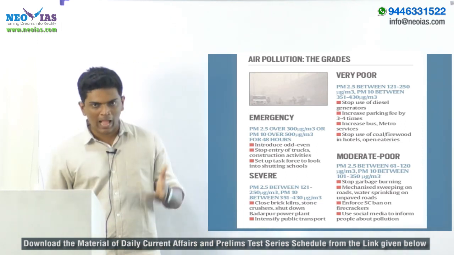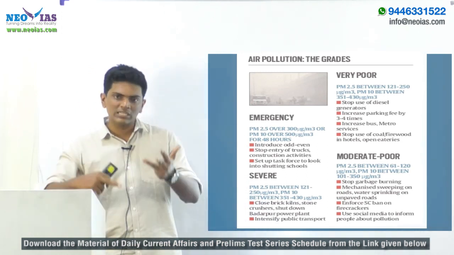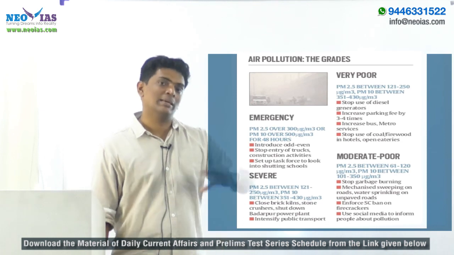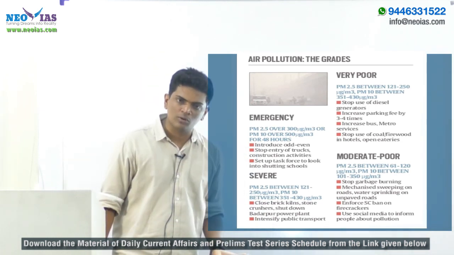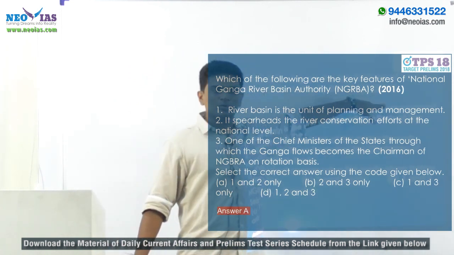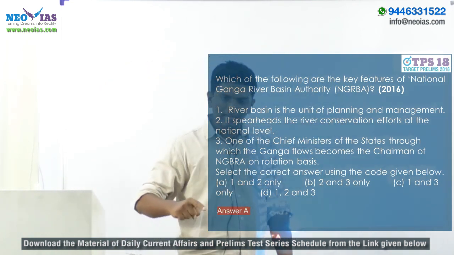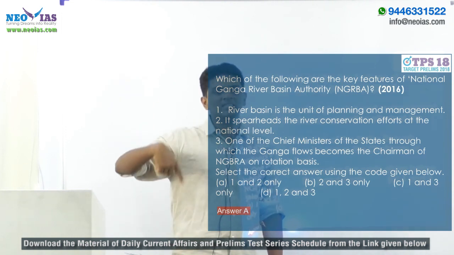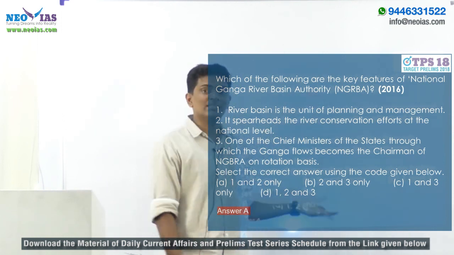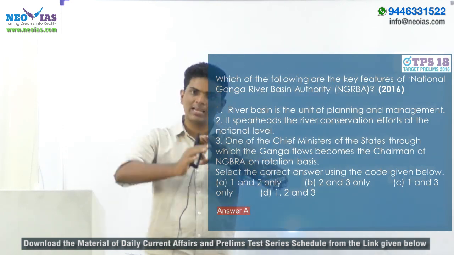So you can expect a question on GRAP or EPCA. So you can expect a question on the objective of GRAP and how it is implemented, and various stages of GRAP, and also who is implementing GRAP. EPCA is implementing GRAP. So you can also expect a question on EPCA. If they are asking a question on EPCA, the question can be like this. In 2016 they asked about National Ganga River Basin Authority because Ganga was in news, Ganga pollution was in news, efforts to rejuvenate Ganga was in news, and the authority responsible for that was in news. The authority was NGRBA. They asked about NGRBA, what is its mandate, its members, its chairman and all. So important points like that they asked.